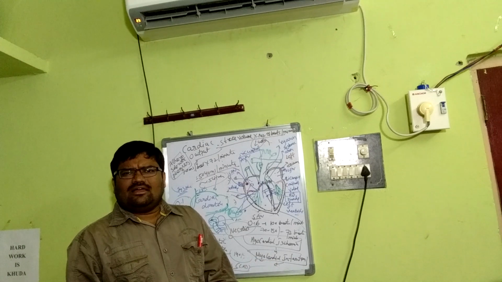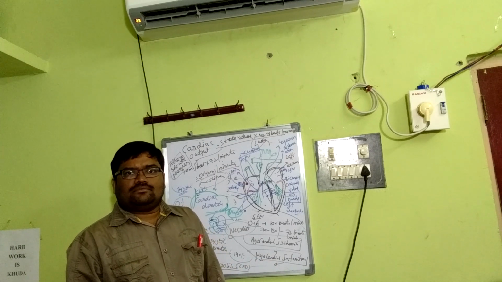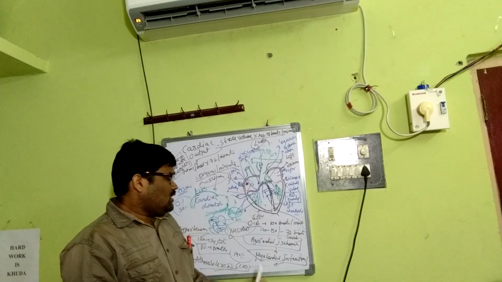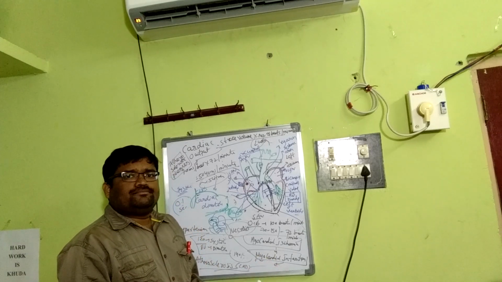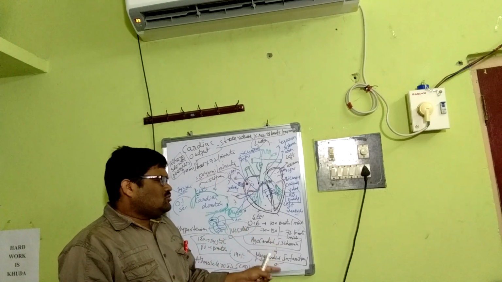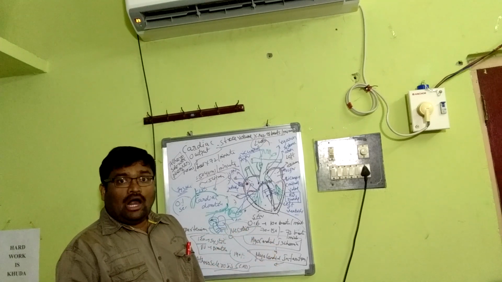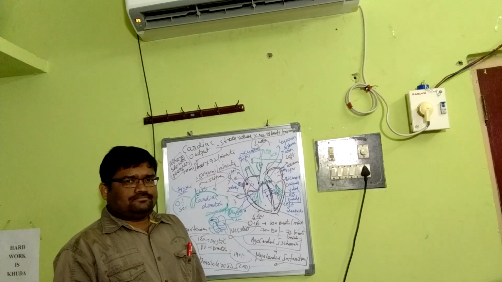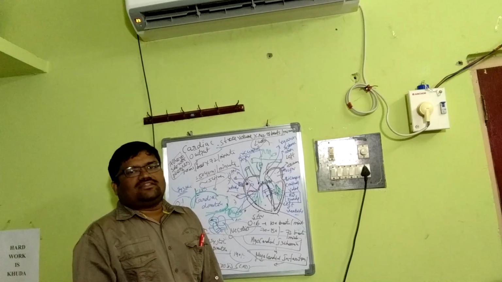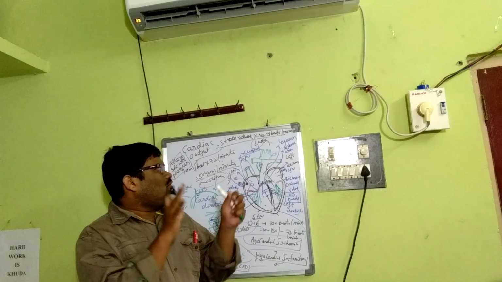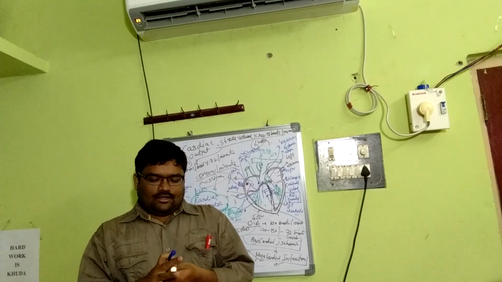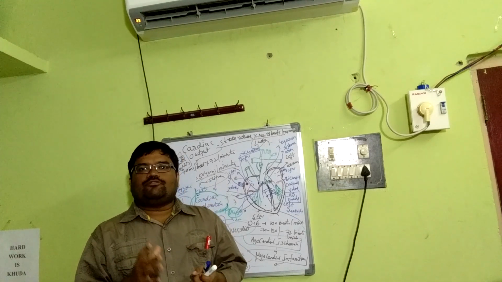The cells will die, and that is a heart attack. Diabetes, hypertension and smoking are the major causes of myocardial infarction. So atherosclerosis leads to myocardial ischemia, then leads to myocardial infarction, simply a heart attack or cardiac arrest. Then angina pectoris, chest pain, is a warning signal. Okay, these are all different diseases associated with the heart. So that is about the function of the heart.